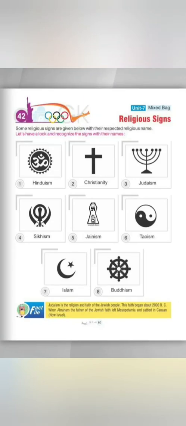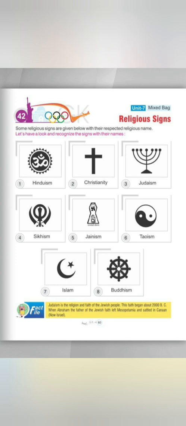Myself Ankita Bist, and today we are going to study our new unit of class 4th GK. The unit number is 7 and the name of the unit is Mixed Bag. So students, let's start reading our chapter 42. The name of the chapter is Religious Signs.